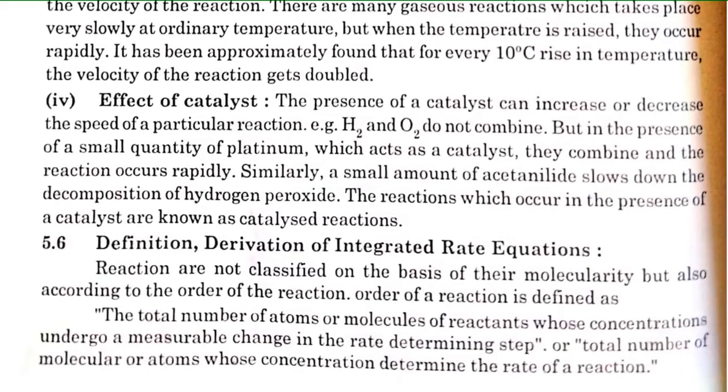The presence of a catalyst can increase and also decrease the speed of a particular reaction. For example, H2 and O2 do not combine, but in the presence of a small quantity of platinum, which acts as a catalyst, they combine and the reaction occurs rapidly. Similarly, a small amount of acetanilide slows down the decomposition of hydrogen peroxide.